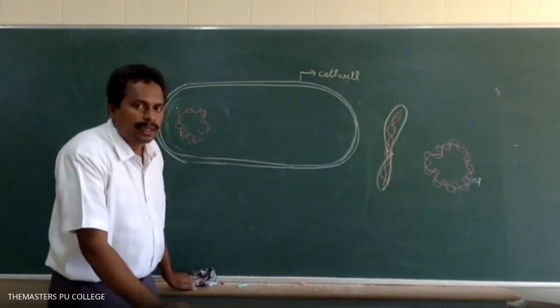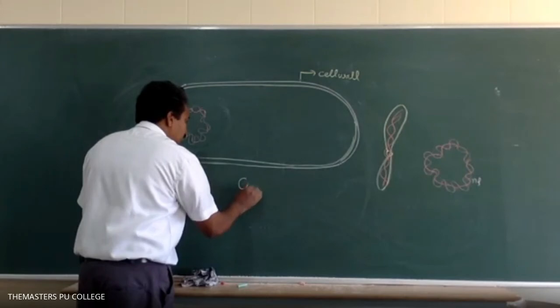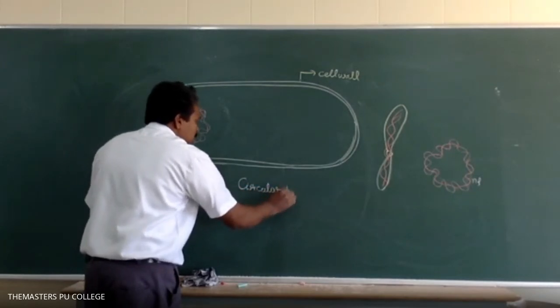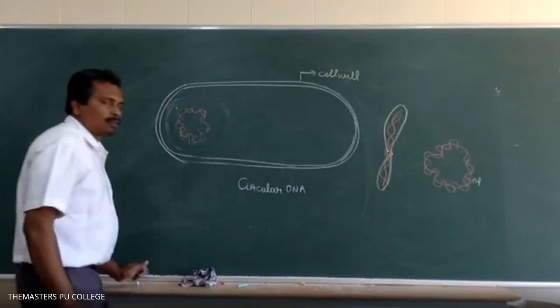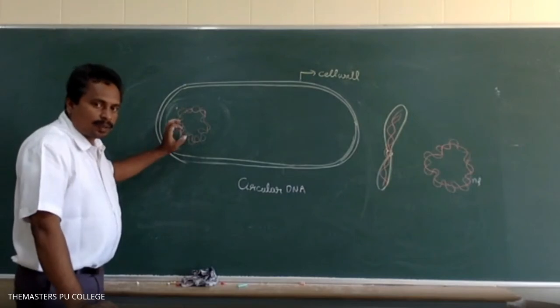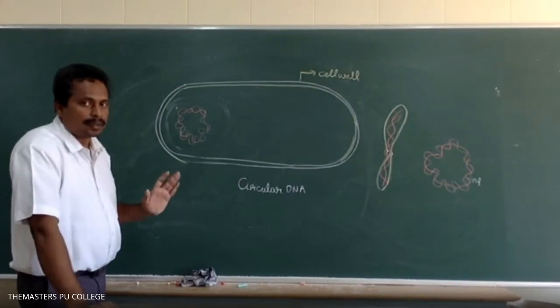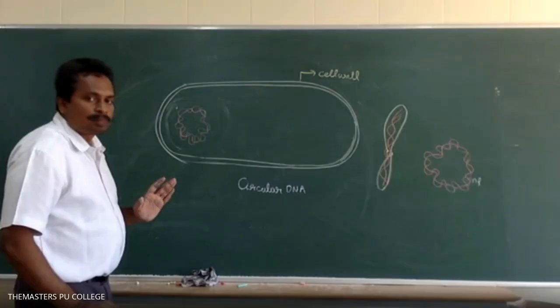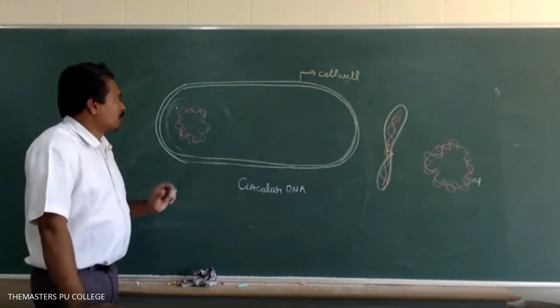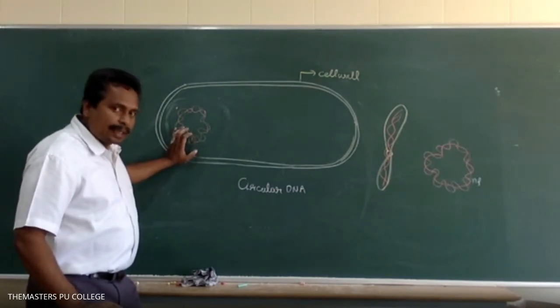Is it circular or linear DNA? Circular DNA, sir. Very good. The genetic material is naked. The single chromosome represents the single chromosome. It contains only DNA, no RNA. Only DNA is present in the bacterium's genetic material. RNA is not there. DNA is the genetic material.